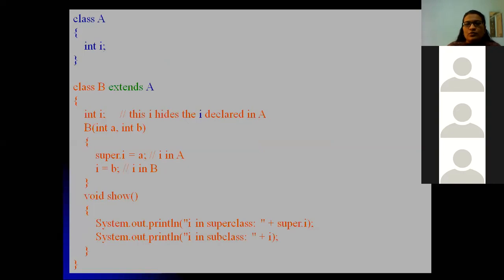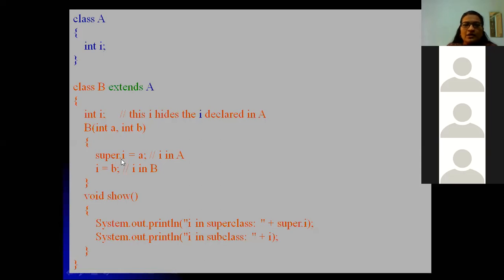Here you can observe that class A has int I, and class B also has int I. The superclass has I, and the subclass has I. In that case you have to use the super keyword in order to differentiate. Wherever you prefix the keyword super, that is a superclass variable. So here class B extends class A, and within that we have a constructor B, which takes int A and int B. So we are passing parameters.